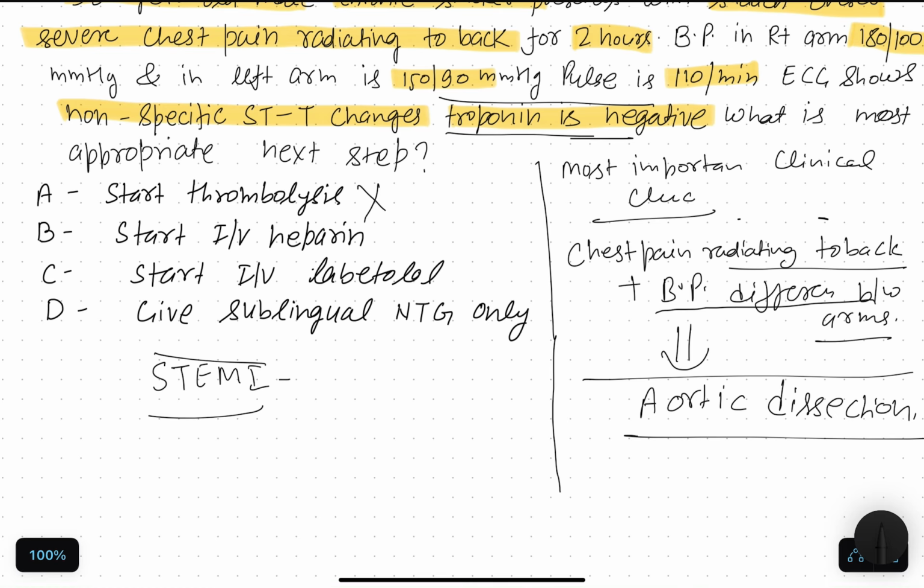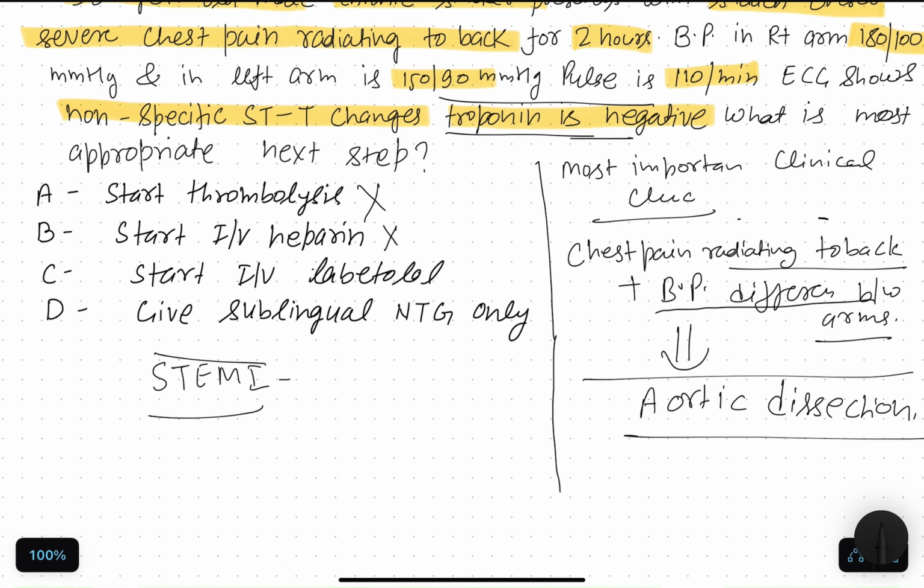Option B is also wrong: start IV heparin. Why wrong? Heparin is used in acute coronary syndrome, and in aortic dissection anticoagulation increases the risk of rupture. So heparin is dangerous here, and option B is also wrong.